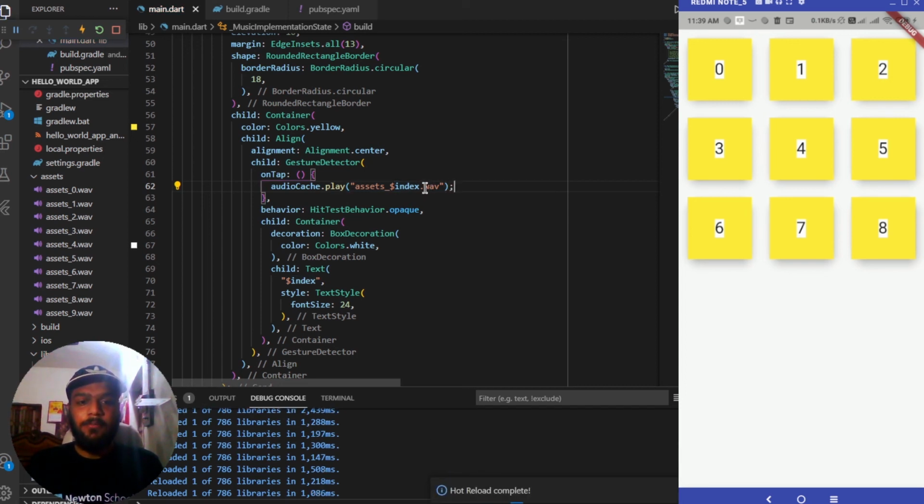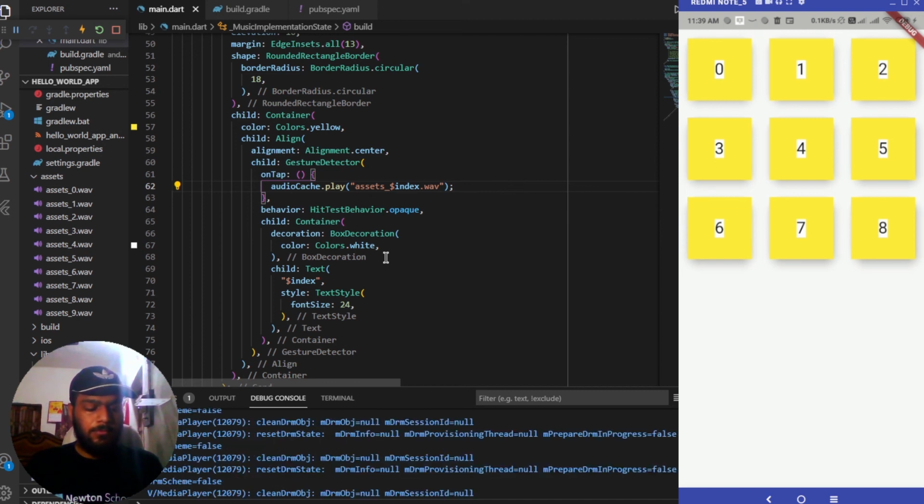Now let me save it. The hot reload has been completed. Now let me click on any of the button. Let me bring my phone close to this.